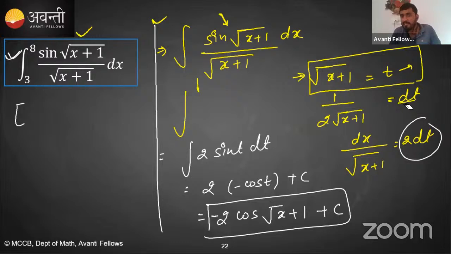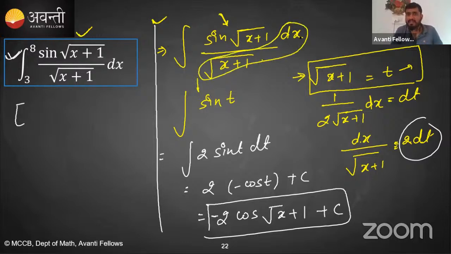Now if you cross multiply, dx upon root x plus 1 will be replaced with 2 dt. Yes, we have this sine. This root x plus 1 will be replaced with t, and dx upon root x plus 1 I can write as 2 dt.